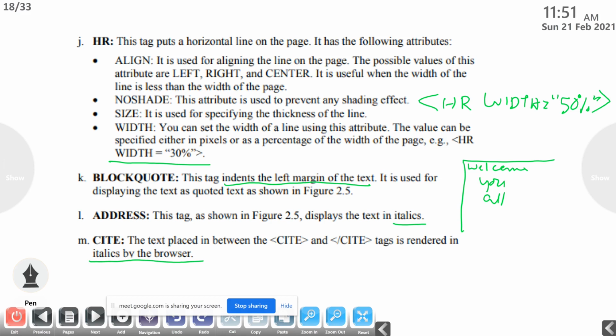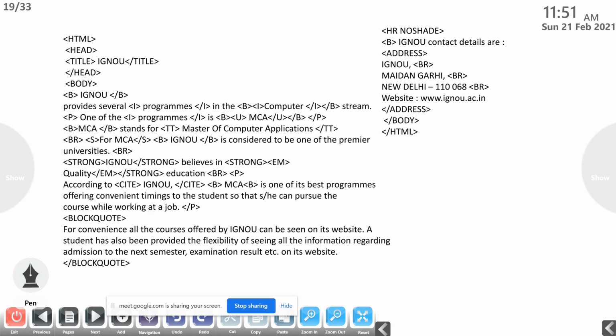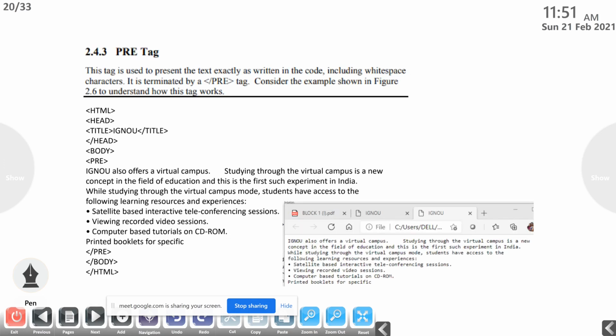So this is also another tag for displaying the text as italics. So these are the formatting tags that we are using. This is the HTML content for showing all the discussed text formatting attributes. Then this is the output.